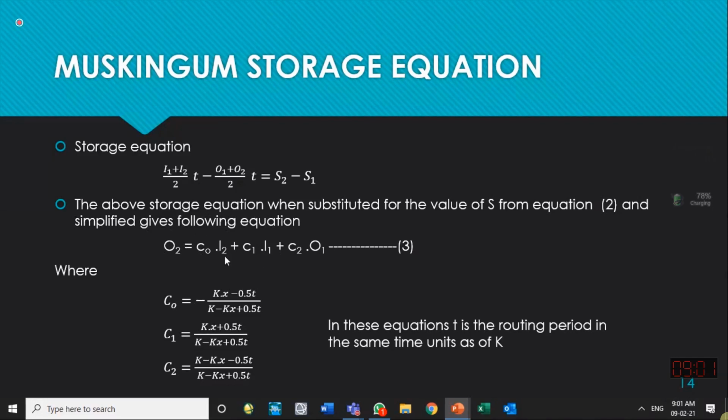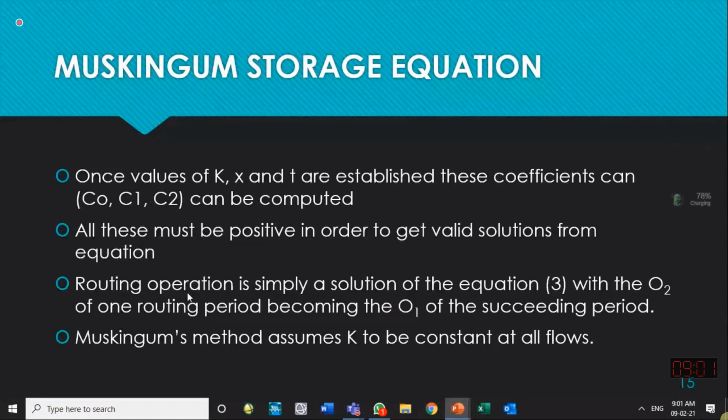Inflow, everything is known to us. Initial outflow is known to us. So at one time step, O2 is calculated, and then we repeat it for the next time step by taking whatever is calculated, this will become O1. For the next time step, this will become O1. So that is what is mentioned over here.